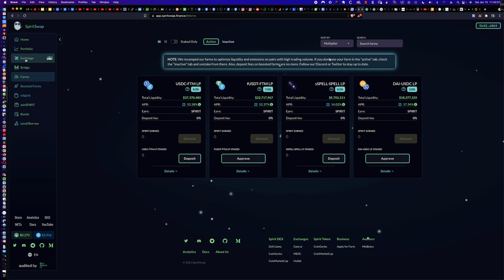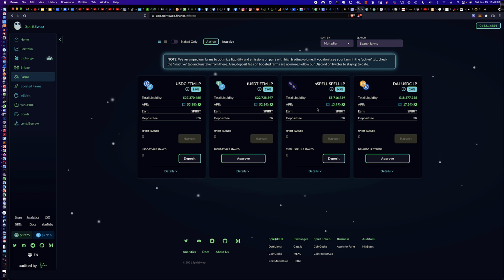Option number 2 is you could take the easy way out. You could come to the exchange, and you could swap the spell for some other token and then run off and do whatever you want. So you could swap it all to FTM. You could swap it all to LQDR. So you can do whatever you want there.